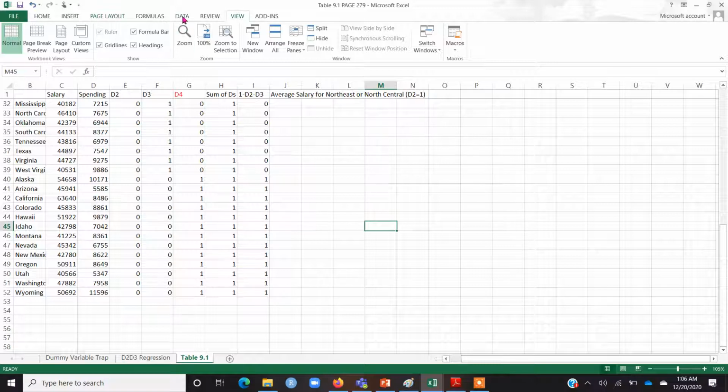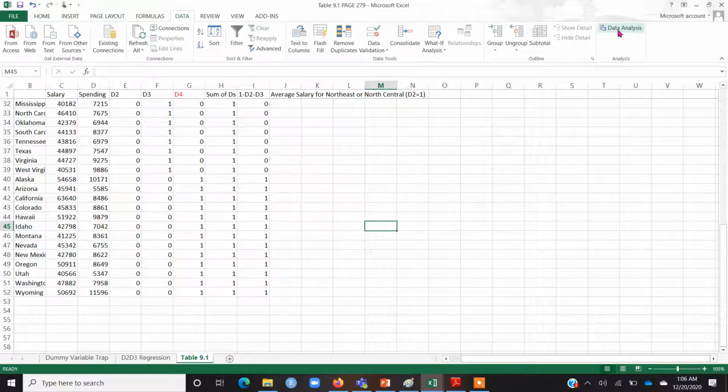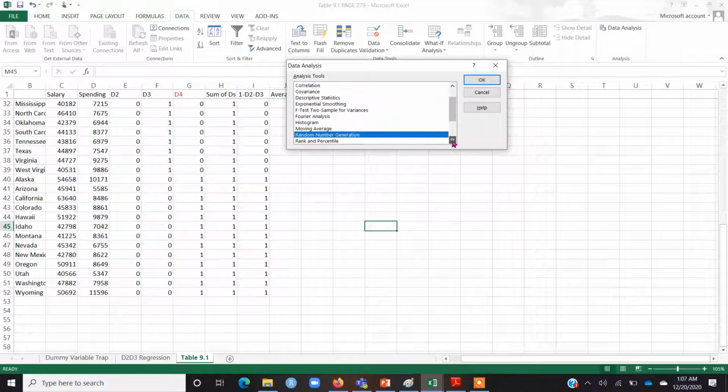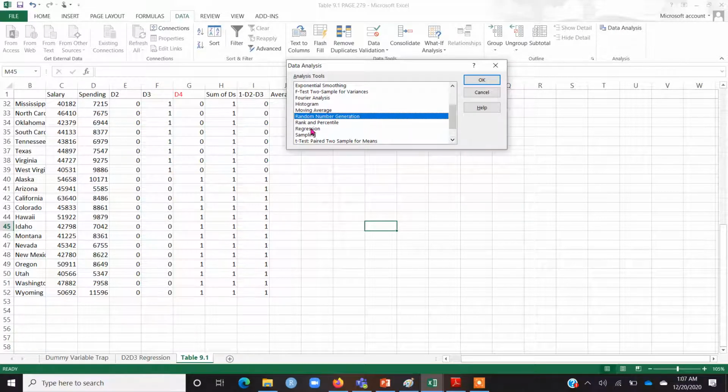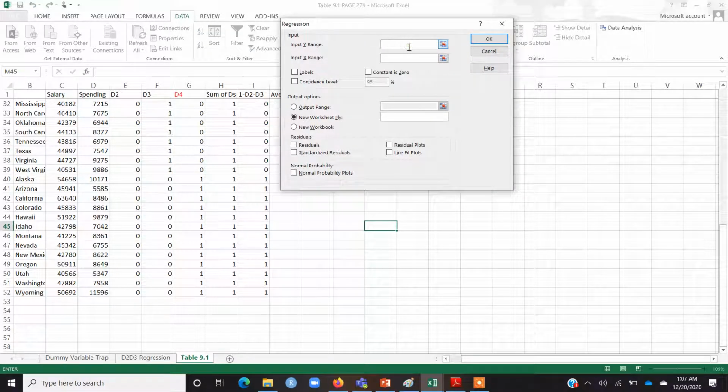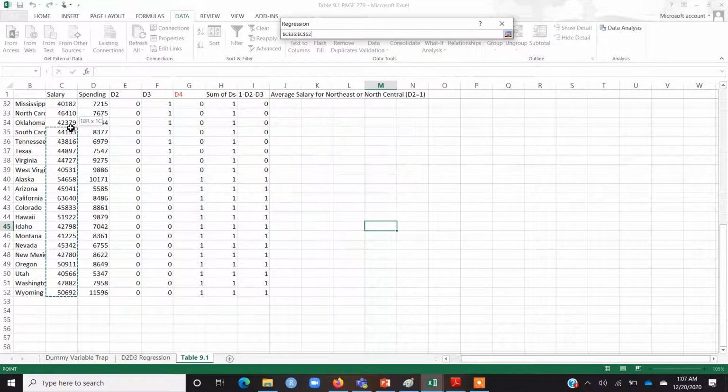So I click on Data and then Data Analysis, which is the standard protocol for running regression in Excel. I scroll down, we have this option of Regression here, and I click OK. And then I have to tell it the Y variable, which is of course the salary.